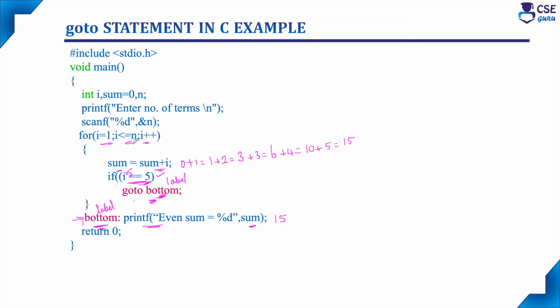So suppose if you have given n value 10 also, it will execute up to 5 only. When I value is equal to 5, it will go to bottom, that is the specified label name, and it will execute this printf statement. It won't allow for the next iteration since we have specified this goto statement. So here control is forwarded to the next statement in the C code. So this is an example for forward goto. Now you can understand forward goto and backward goto better with this example.